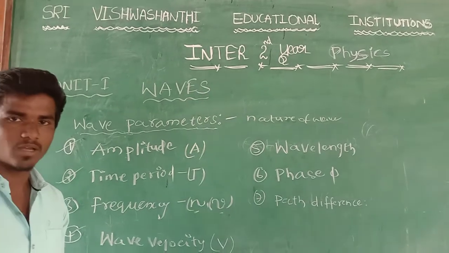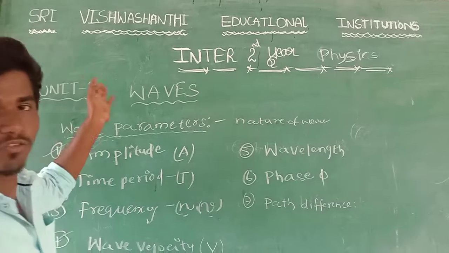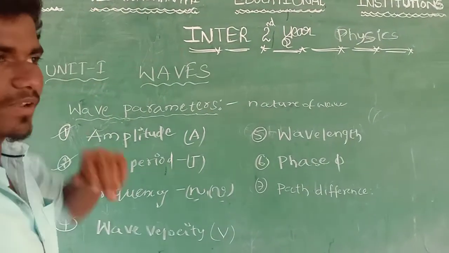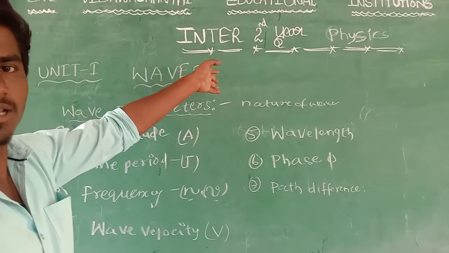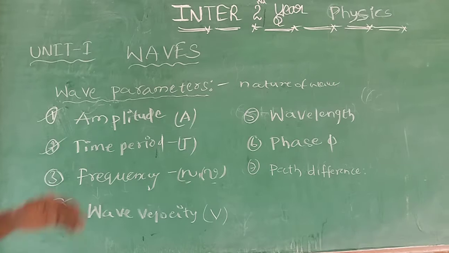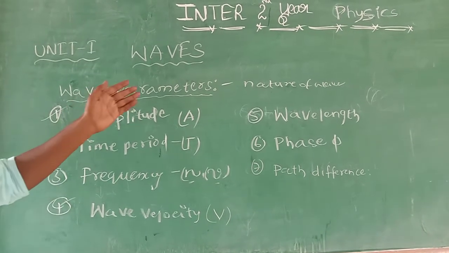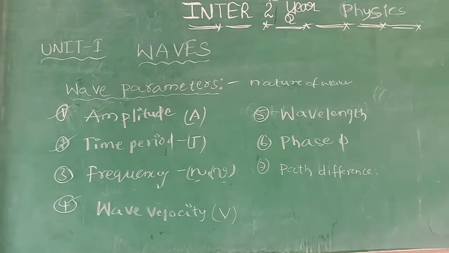Right. Hi everyone. We are discussing the first unit, waves. In the previous session, we discussed the introduction of waves: what kind of waves, like mechanical waves and electromagnetic waves, and several types. The classification we will explain later. Now we are discussing the wave parameters.